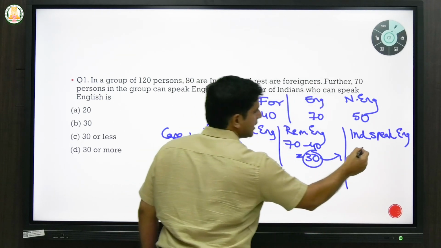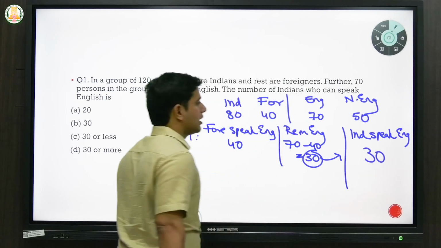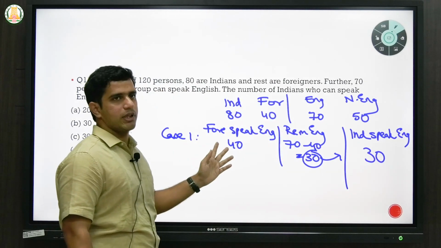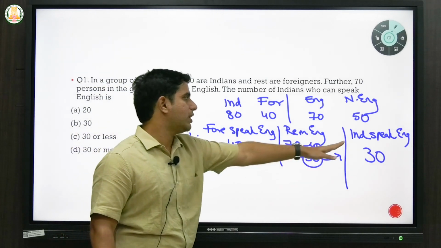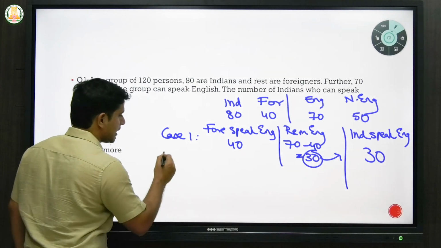It has to be all 30, right? Because there is no other categorization, only either they are Indians or they are foreigners. So if 40 are speaking English, the remaining speaking English will be only 30. So Indians speaking English will be 30. If you take case 2,